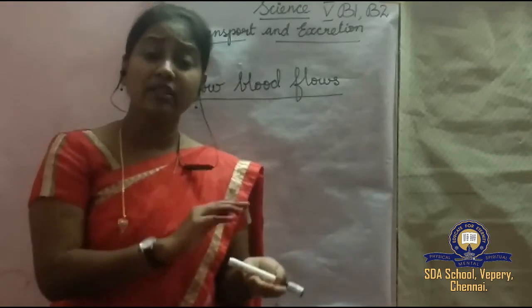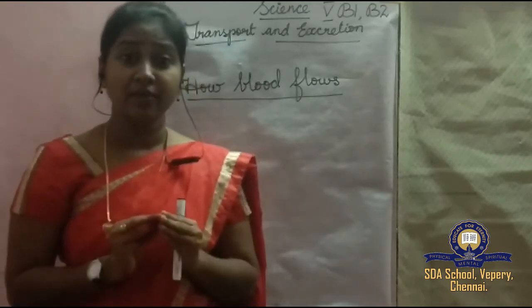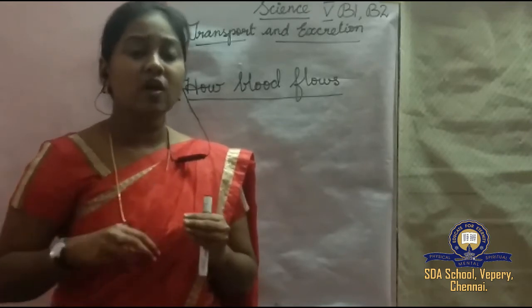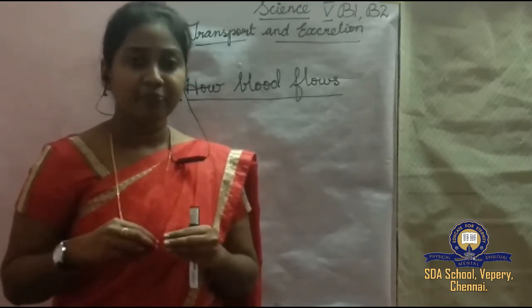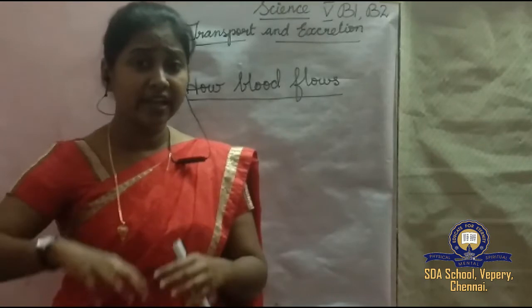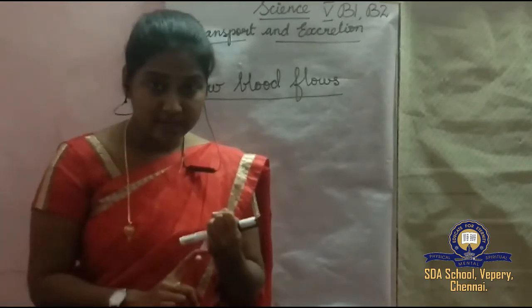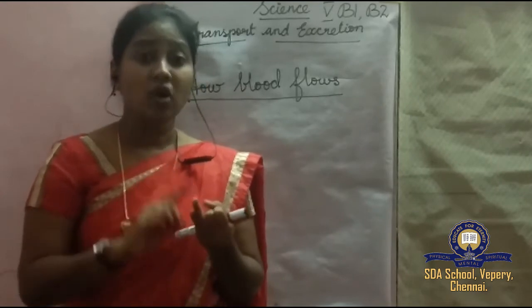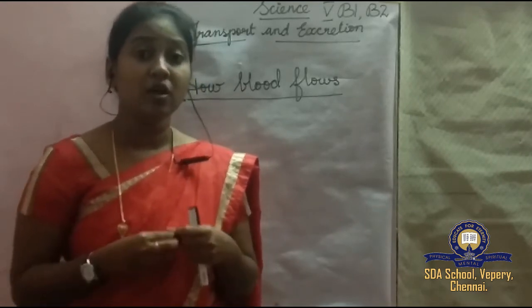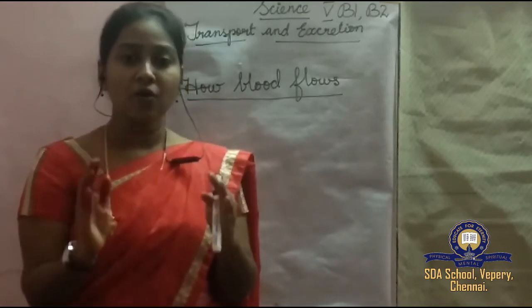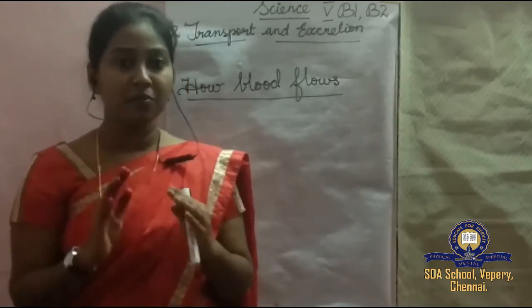And what happens to the deoxygenated blood? Deoxygenated means without oxygen. It is again carried by the veins, which carry carbon dioxide and water vapor from all over the body to the heart. So this is how blood flows inside our body.